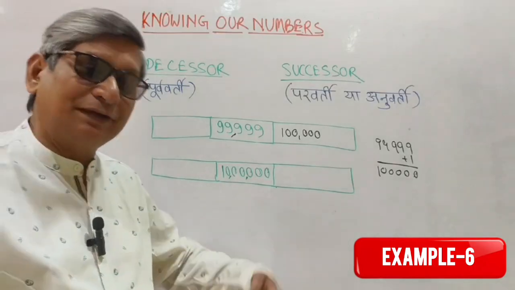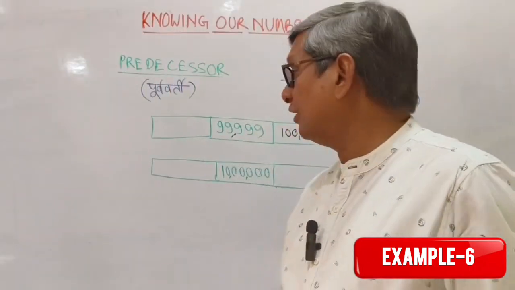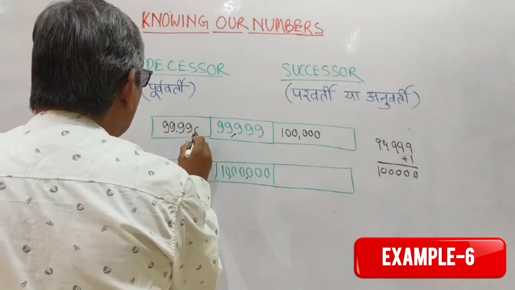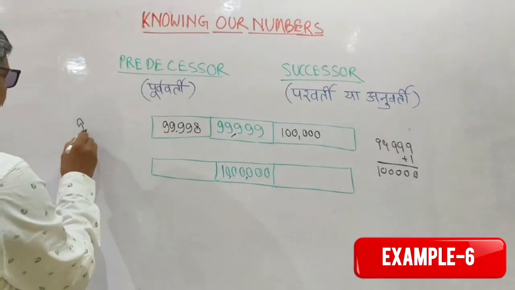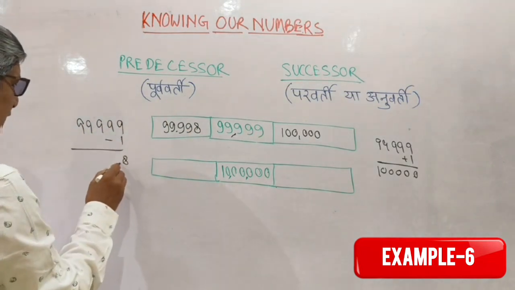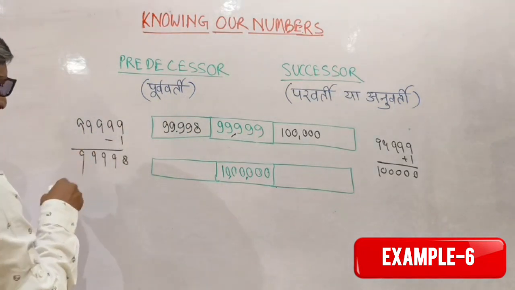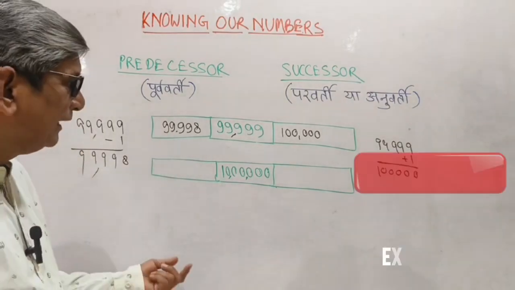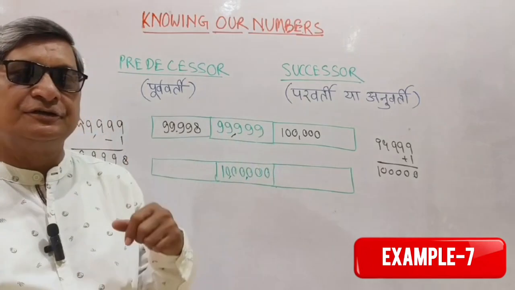But if you want to get the predecessor, what should you get? Predecessor, how will you get it? It is 99,998. What you have done? 99,999 minus 1. It is 8. Able to understand? So it is 99,998. In case you have 10 lakhs, add 1.